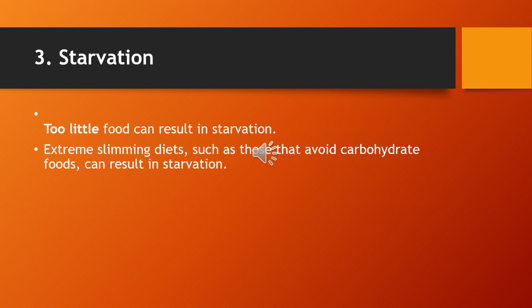The next thing that malnutrition can lead to is starvation. Too little food can result in starvation. When you're not eating as much food as is needed and you're eating less, then you become starving. You will be starving, and the condition is known as starvation. Extreme slimming diets, such as those that avoid carbohydrates, can result in starvation.